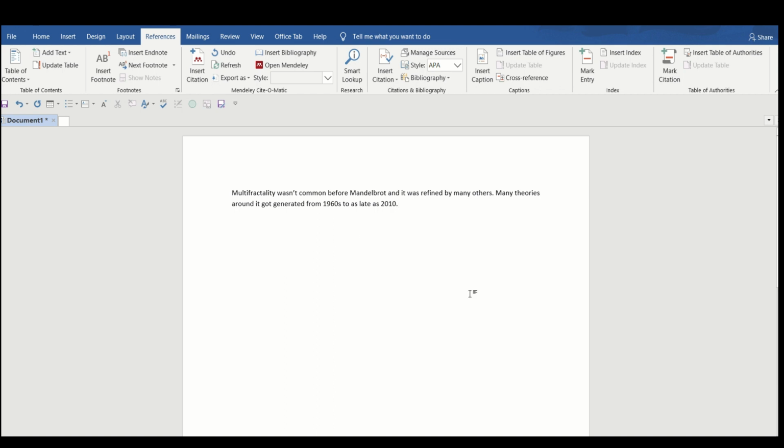So I have written two sentences here, and in the first sentence I want to insert a citation. So I will click here in the References tab, Insert Citation.